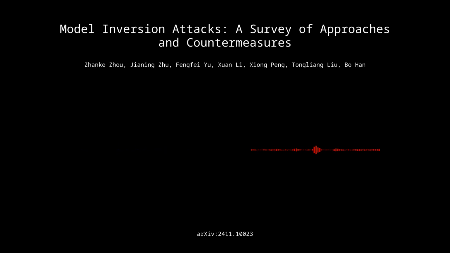Okay. The paper also discusses the use of explainable AI, or XAI techniques, to enhance MIAs. What's that about? By exploiting the interpretability features of XAI, attackers can gain insights into the model's decision-making process, potentially facilitating data reconstruction. So it's like gaining access to the thought process of the model, understanding which features are most influential in its predictions. Exactly.